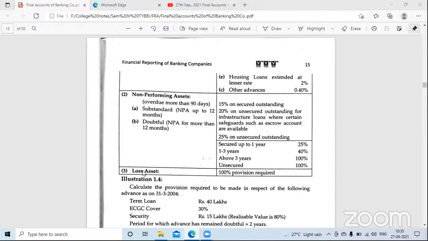Now, once the bank has declared that a particular asset will not generate any income because the customer has become bankrupt, that asset will become a loss asset. It is declared by the bank that it has been converted into a loss asset. So loss asset means 100% provision. Simple. No amount is received now, and no amount will be received in the future. So 100% provision.